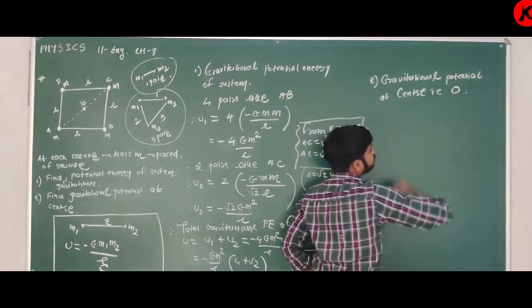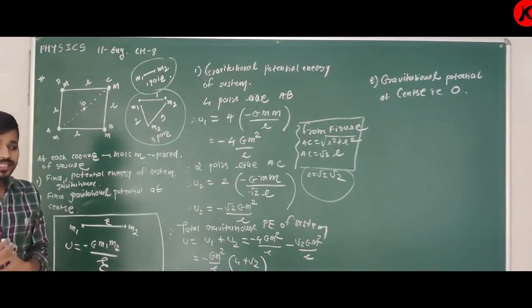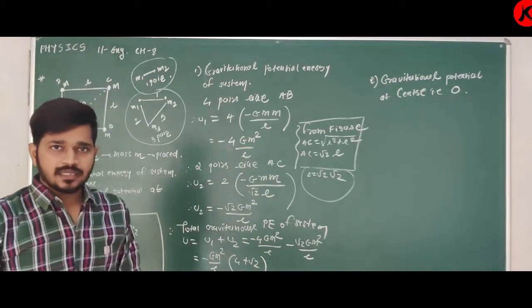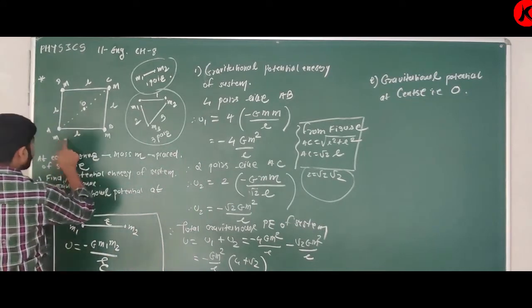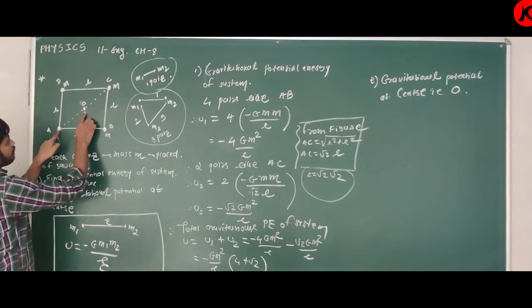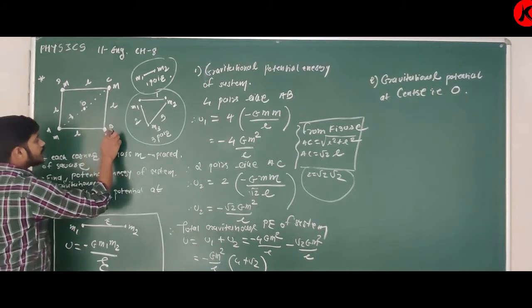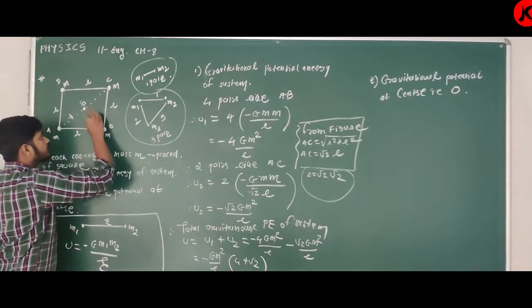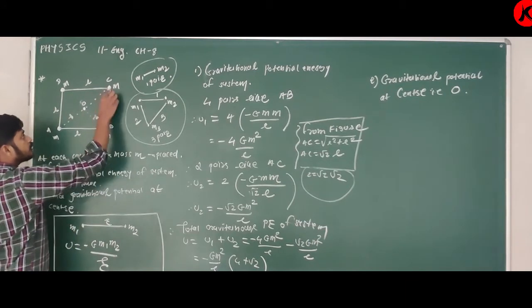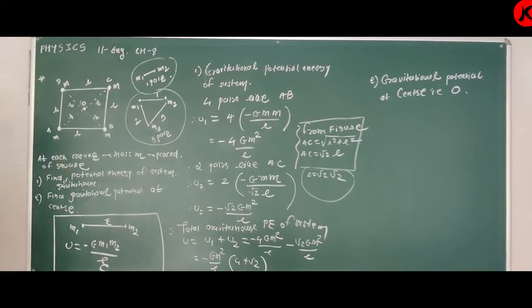Okay, so again one simple question. Gravitational potential is produced due to mass. There are 4 masses, M, M, M, M. 4 masses are identical. At center, due to A, between A and O distance is R. Due to B, as it is a square, this distance is also R. Due to C, it is R. Due to D, it is R.